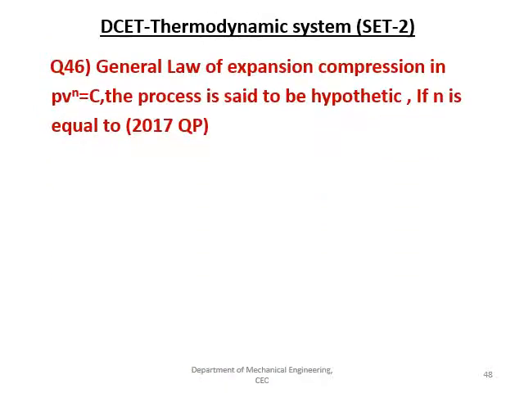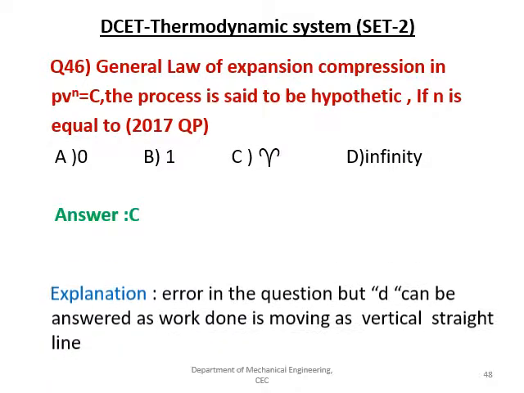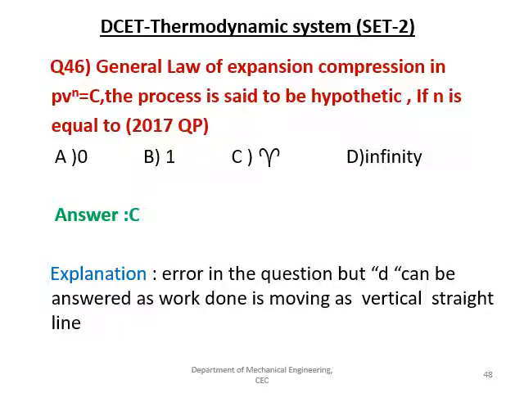The next question is the general law of expansion and compression, PV raised to n is equal to constant. The process is said to be isentropic if n is equal to, the given options are 0, 1, gamma and infinity. The answer is C, that is gamma. There is an error in the question, but D can be answered if it is moving as a vertical straight line. So we can consider there was a mistake in the question which appeared in the question paper.